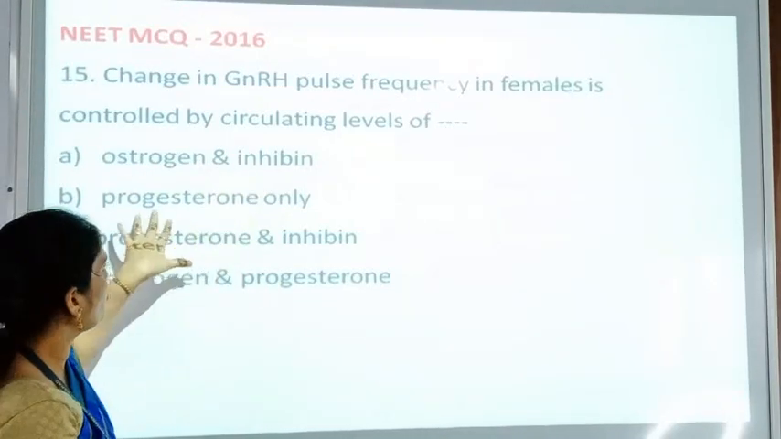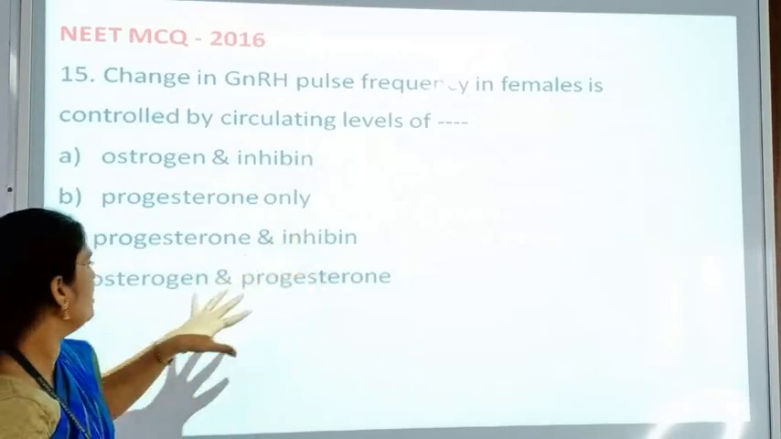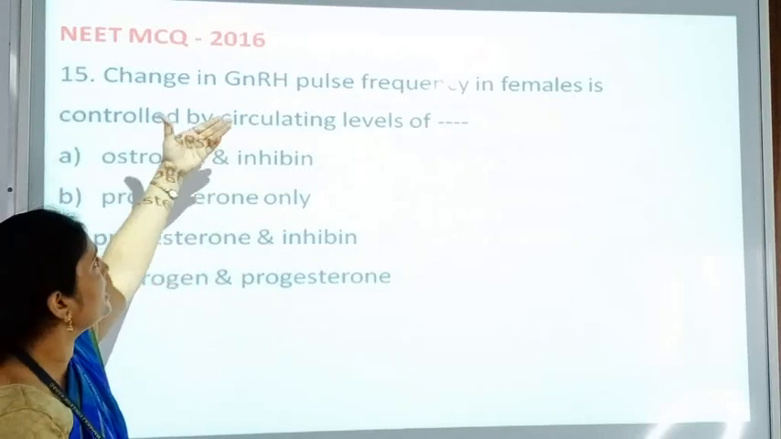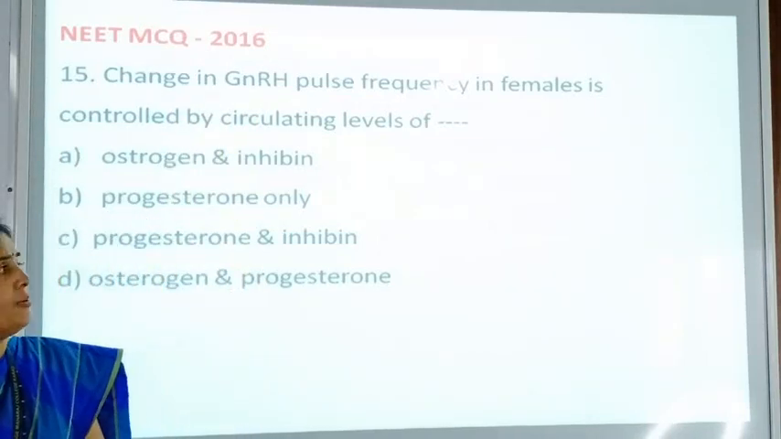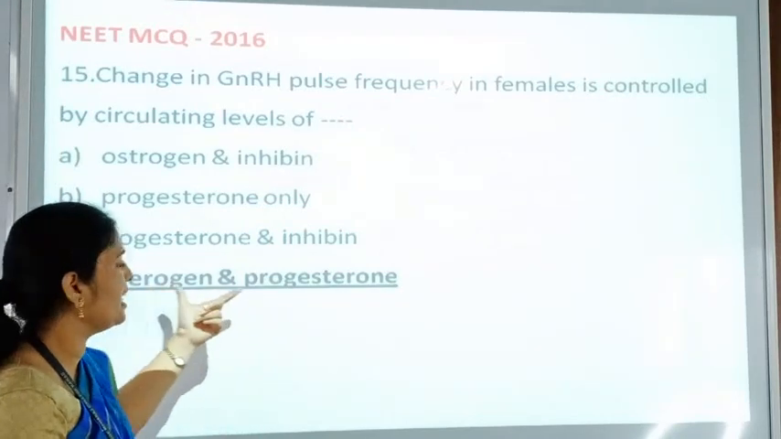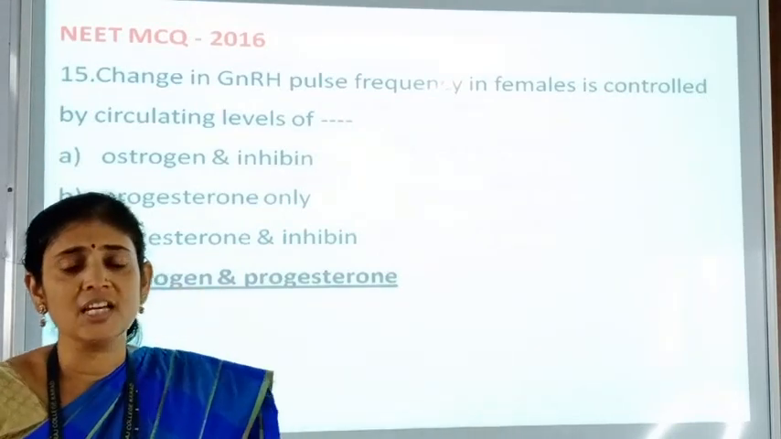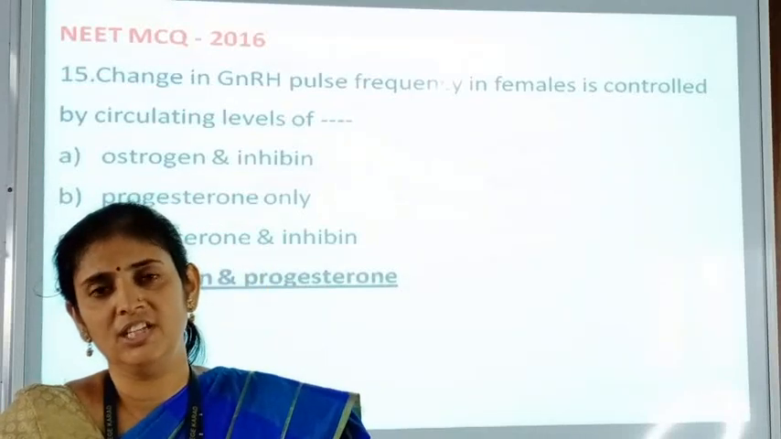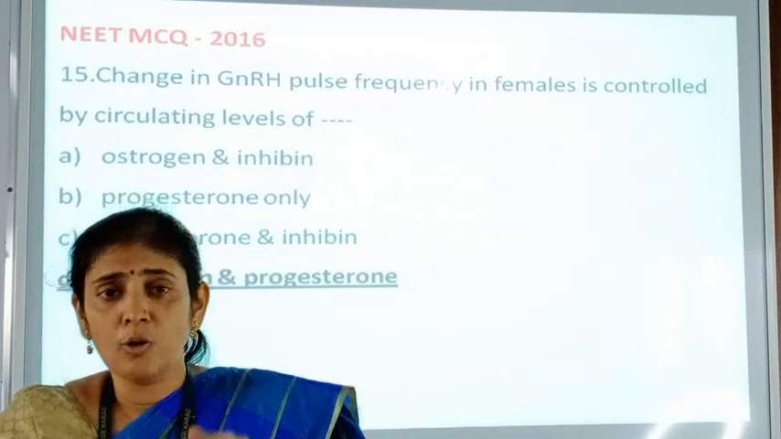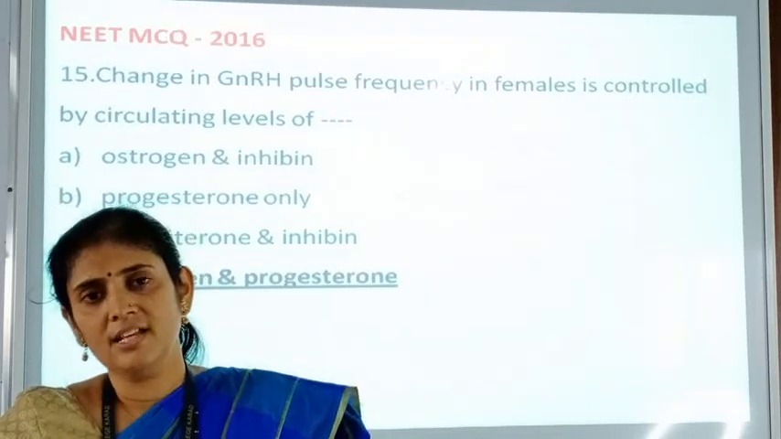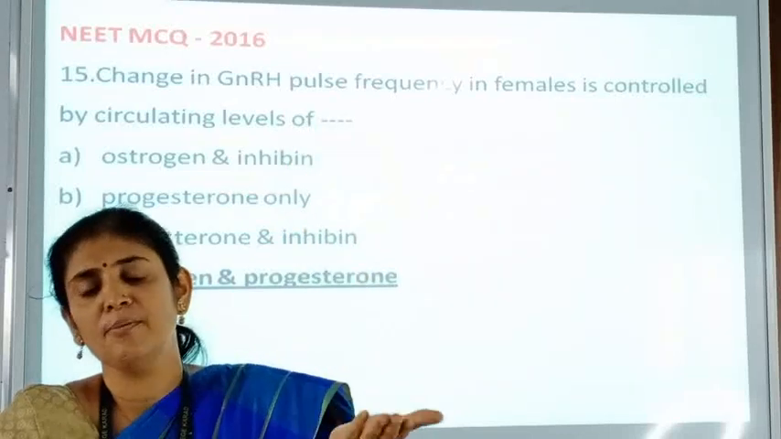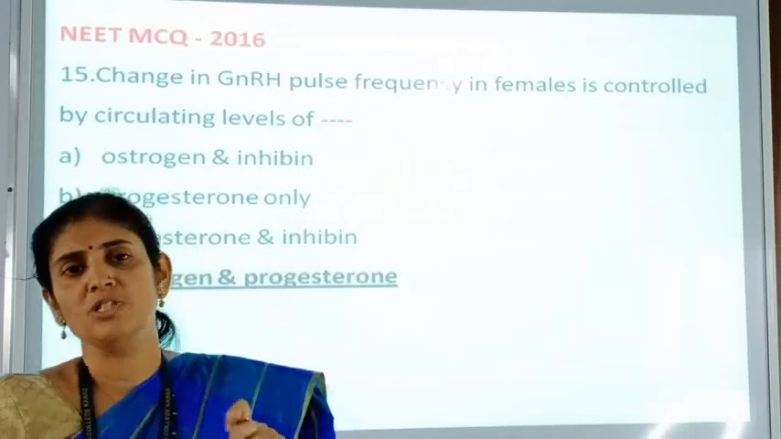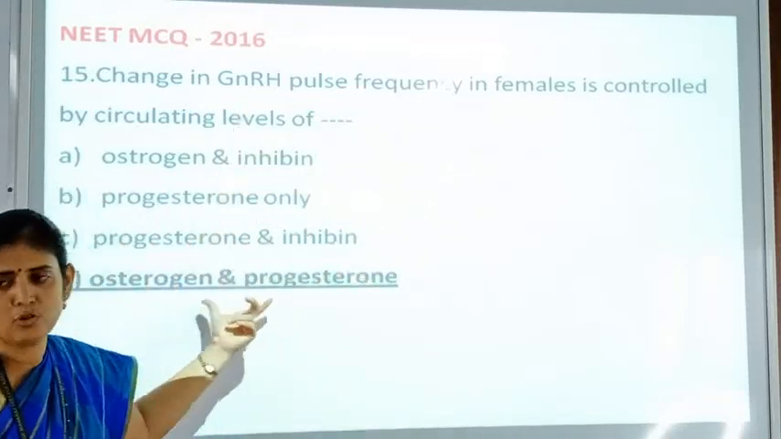Estrogen inhibin, progesterone only, progesterone inhibin, and estrogen and progesterone. Which hormones are responsible for controlling the GnRH? So what will be the correct answer here? The estrogen and progesterone, because when there is secretion of estrogen and progesterone, there is low secretion of gonadotropin hormones, that is GnRH, and when there is low secretion of progesterone and estrogen, there is a high level of gonadotropin hormones, that is FSH and LH. That means a feedback mechanism is seen between GnRH and estrogen and progesterone.